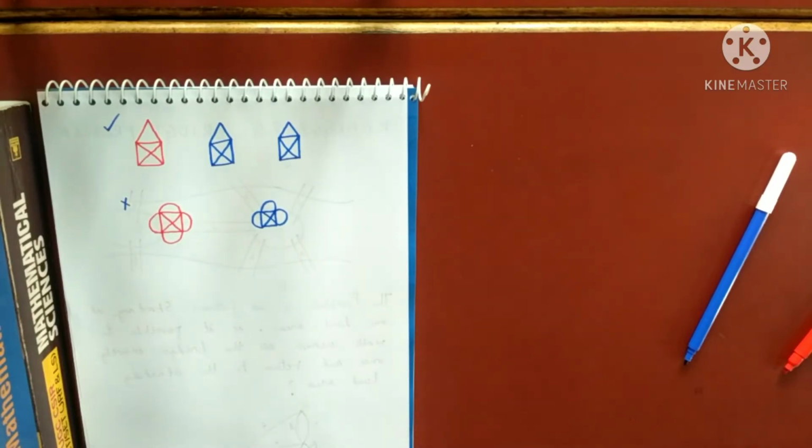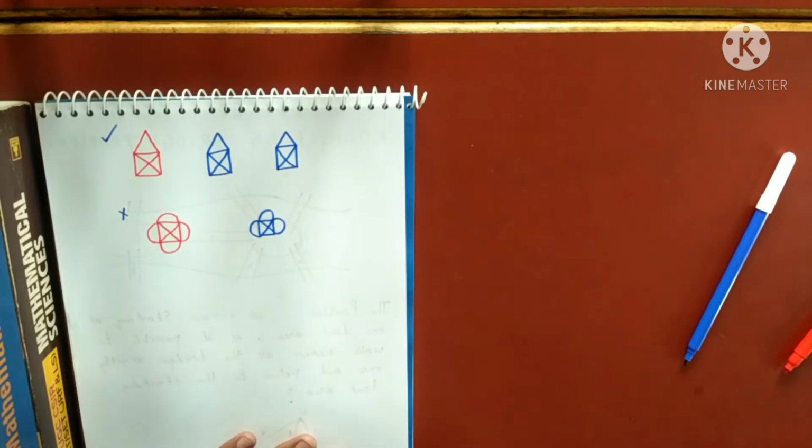Another thing that arises: in 1852, a question arose in the mind of a student, that can we color the map of England. Let me pose the question properly. It was posed in 1852 by Francis. He was a student of geography.